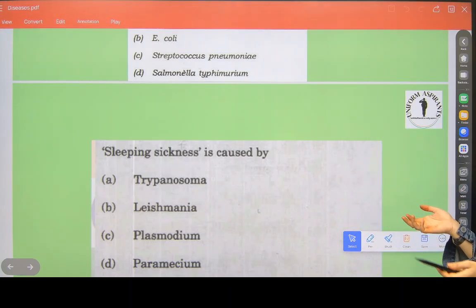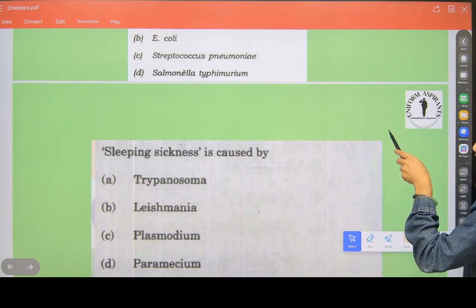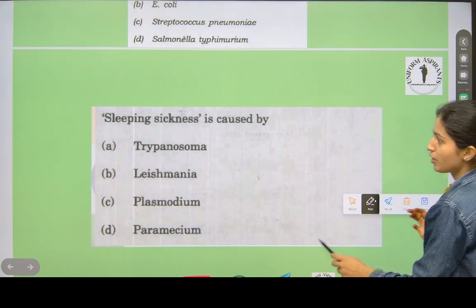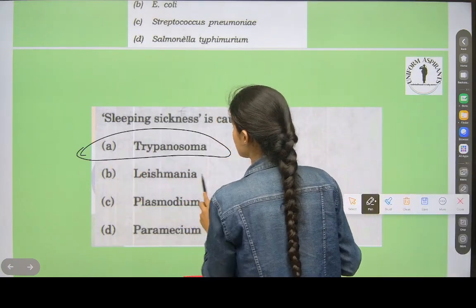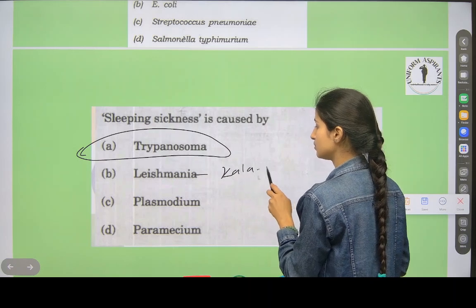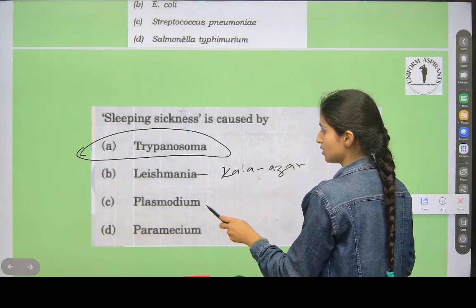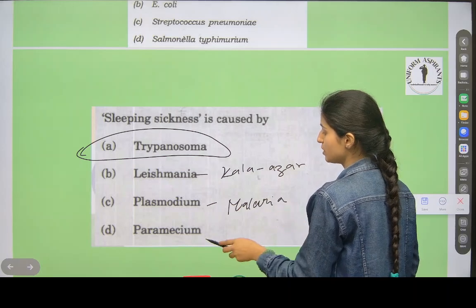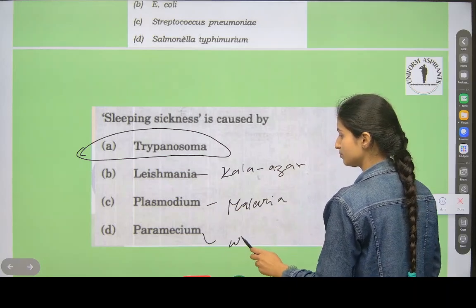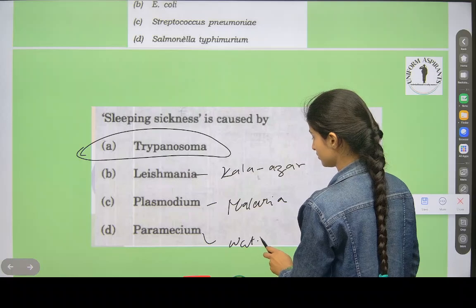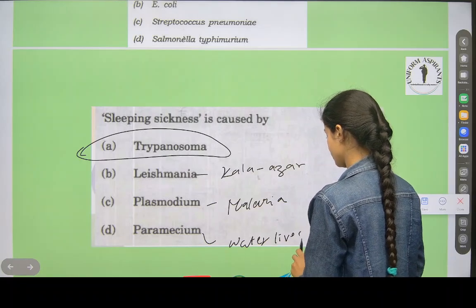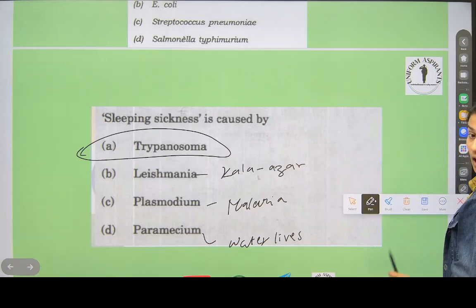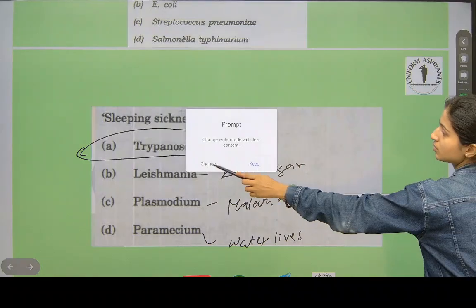Salmonella typhi, we know that typhoid is caused because of that. Pneumonia is caused because of that. Sleeping sickness, we saw this, Trypanosoma. Kala Azar, malaria. Paramecium lives where? In water, no? Okay, understood? Okay, shall we go next?